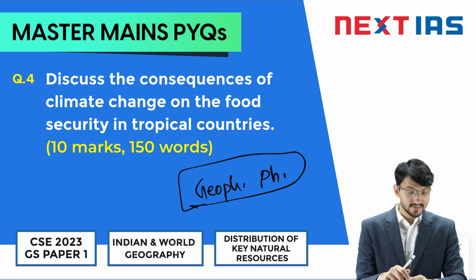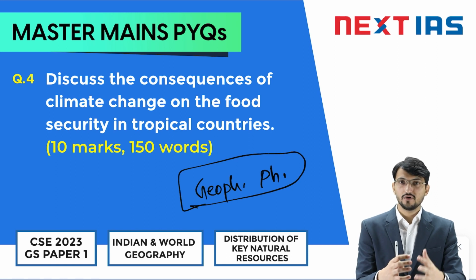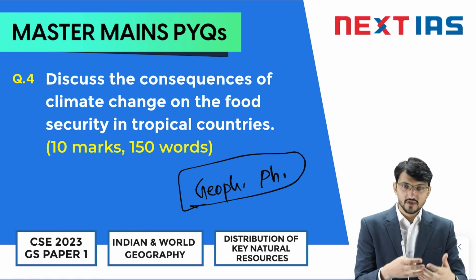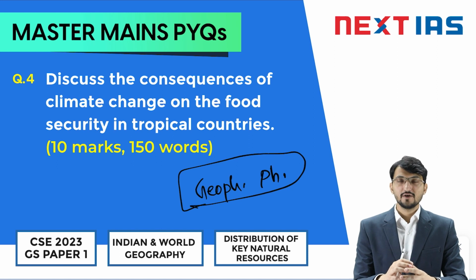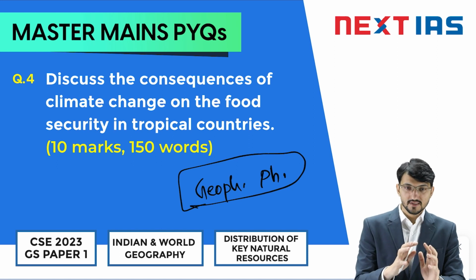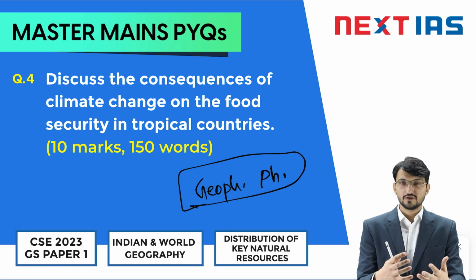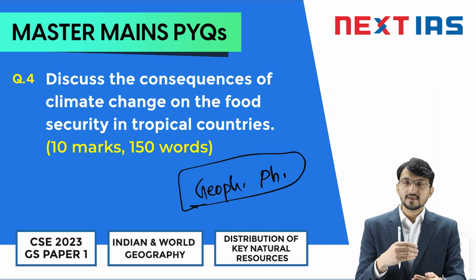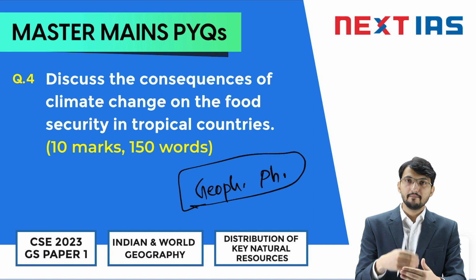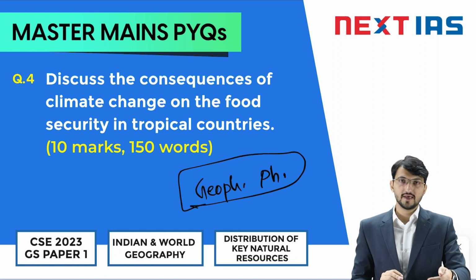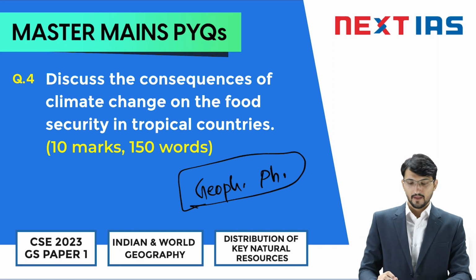In 2020 it asked the impact on forest resources, or the impact of forest resources on climate change. So UPSC is very focused on this climate change topic, and they are asking along this line only, that climate change is impacting many things. They choose a thing and ask you to write the impacts.